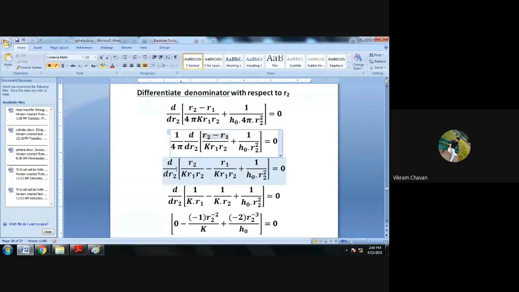So differentiation with respect to R2 of R2 divided by K multiplied by R1 multiplied by R2, minus R1 divided by K multiplied by R1 multiplied by R2, plus 1 upon H0 multiplied by R2 square.